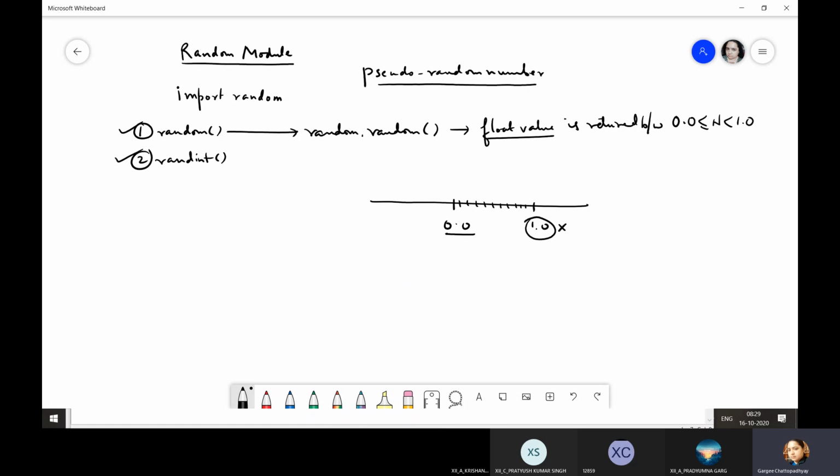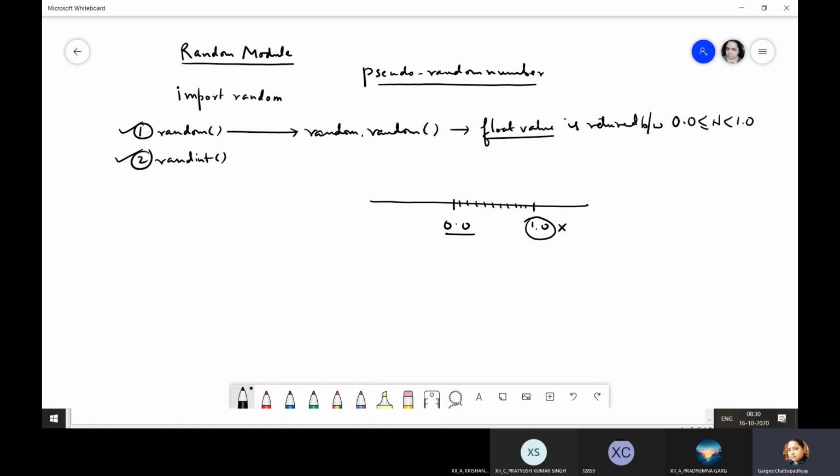Like I just tell you to start counting from 1 in your mind, and anytime I'll say stop, and you have to tell me the number where you stopped in your mind. So that is generating a random number, but you are following a certain technique to generate that number. You are using a certain algorithm for generating that number. Hence, it is not a number out of the blue.